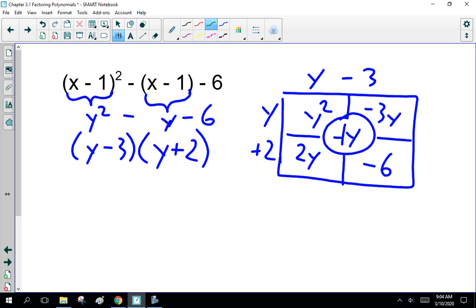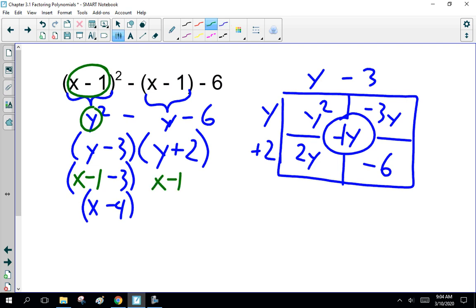So far, so good. Then every time we see y, we replace it with x minus 1. So it's x minus 1 minus 3, or x minus 4. And this is x minus 1 plus 2, or x plus 1. So that's how we factor that mess quickly.